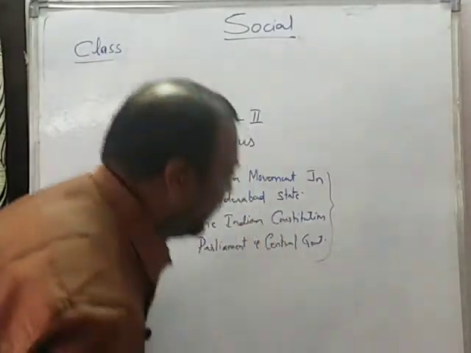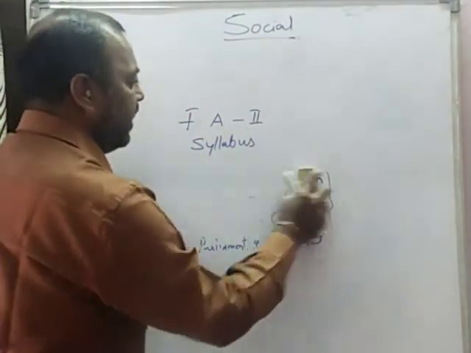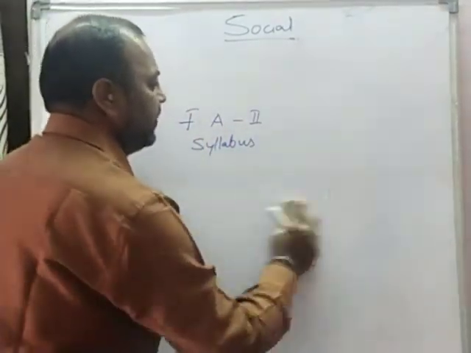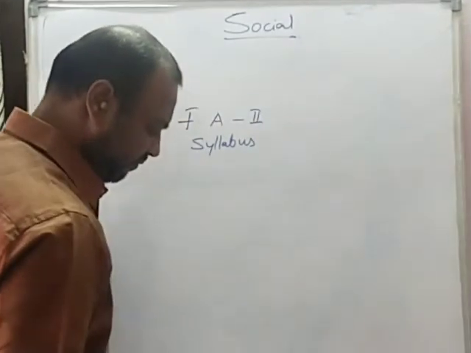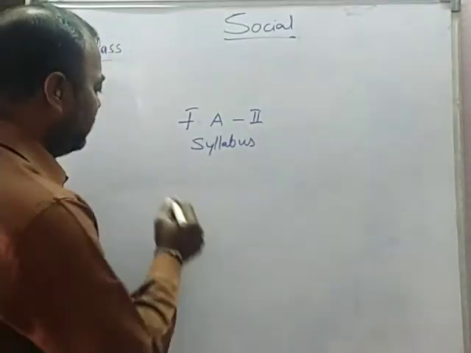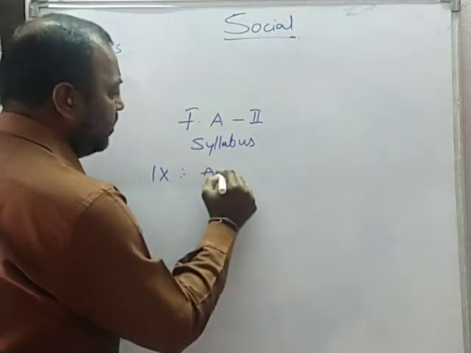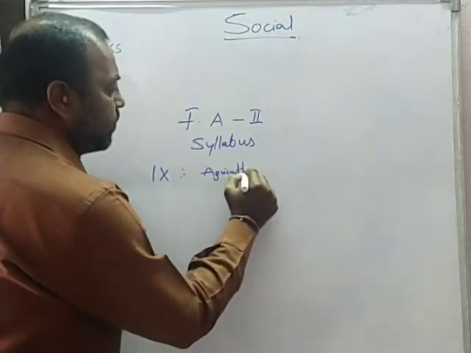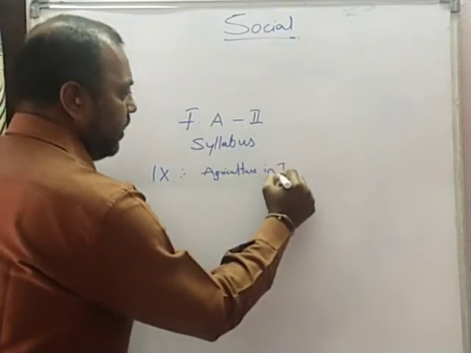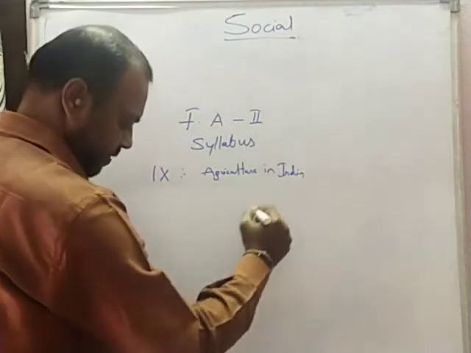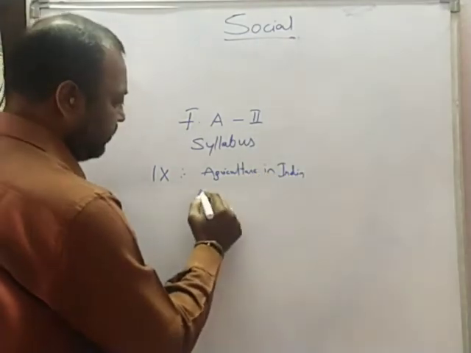And coming to the 9th class syllabus, children, the FA2 syllabus for 9th class is agriculture in India, followed by industries in India.